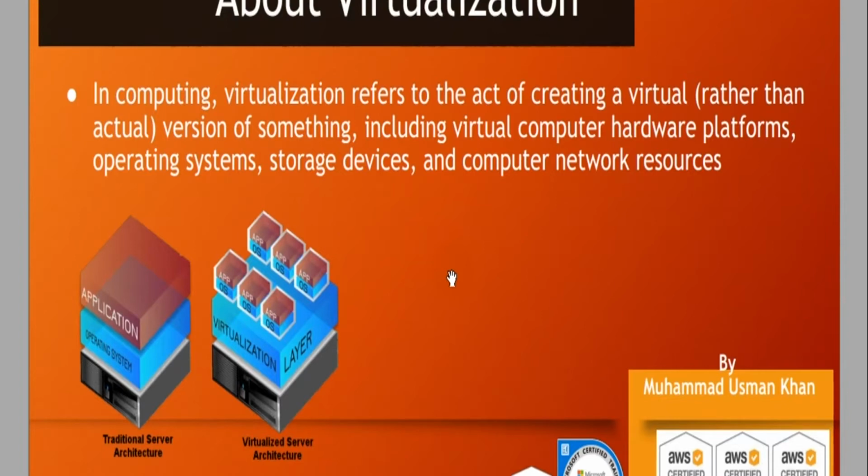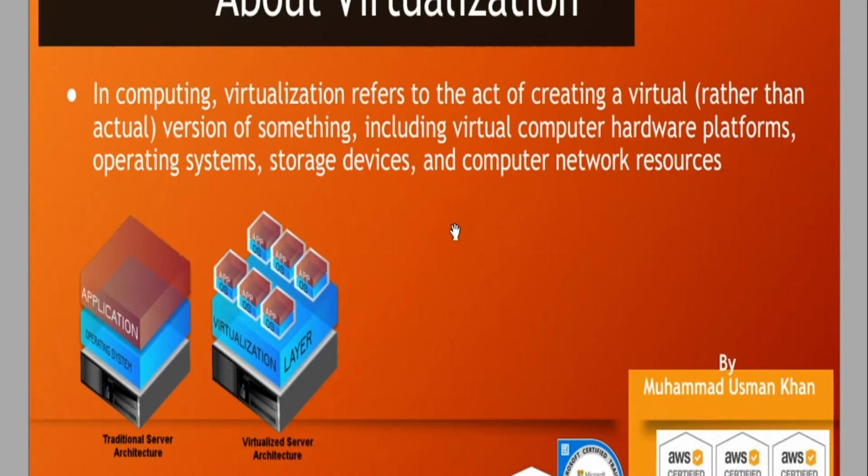The Citrix Xen Server, VMware ESXi, and KVM are type 1 hypervisors, while Hyper-V we can consider as type 1 or type 2, because whenever we use it as a core it's type 1, and whenever we use it within the OS it's type 2.